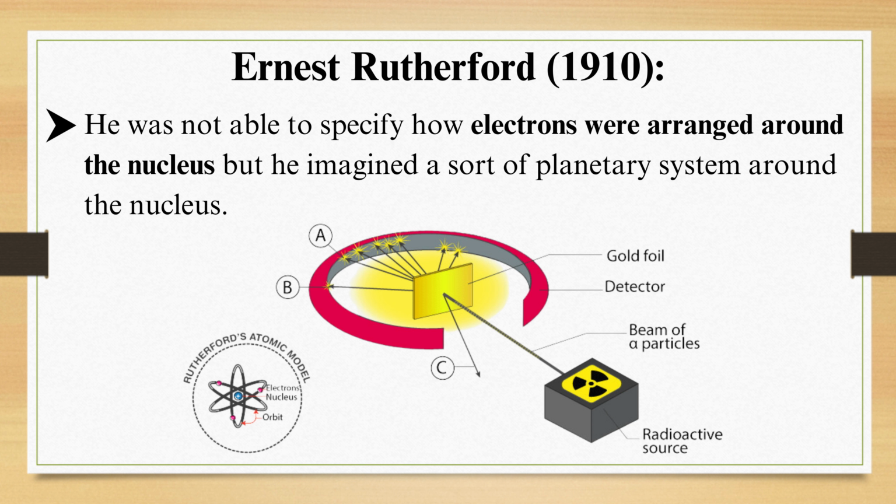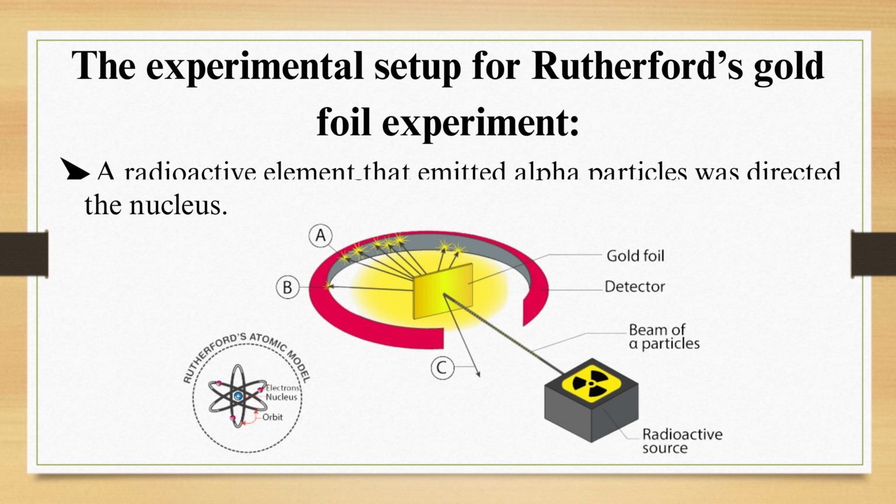He took a radioactive source and put a gold foil in front of it, with a detector, and he observed a special kind of result.